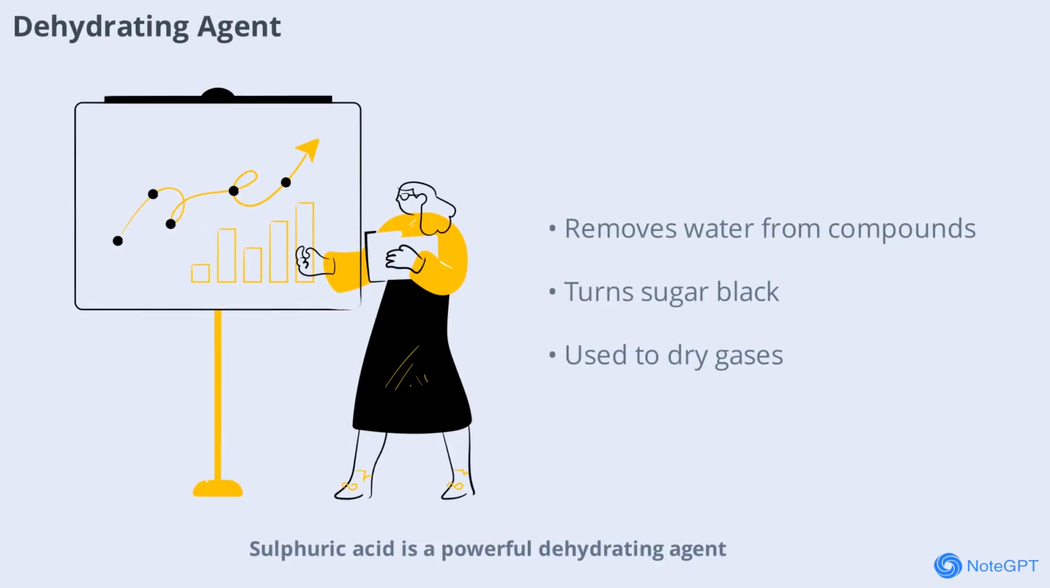Sulfuric acid is a powerful dehydrating agent. It can remove water from organic compounds such as sugar or paper, leaving behind carbon. For example, when concentrated sulfuric acid is poured onto sugar, it turns black and produces steam, as the acid removes water molecules from the sugar. This property is used in laboratories and industries to dry gases and other substances.